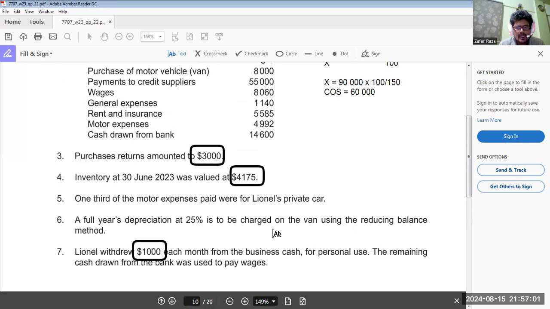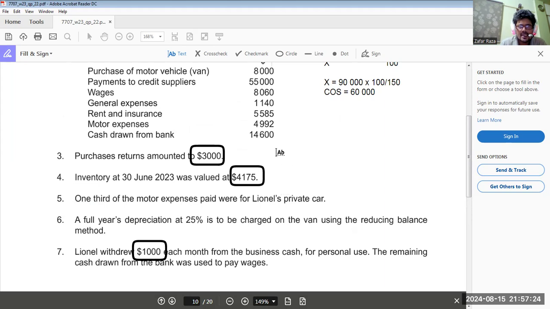Now the thing is, Lionel withdrew 1,000 each month from the business cash for personal use, and the remaining cash drawn from the bank was used to pay wages.